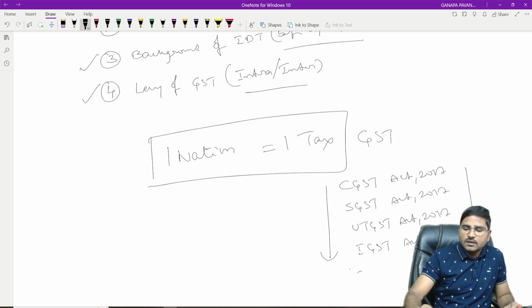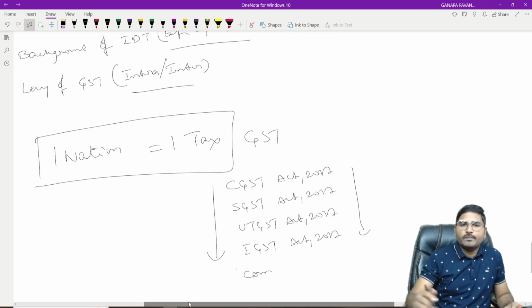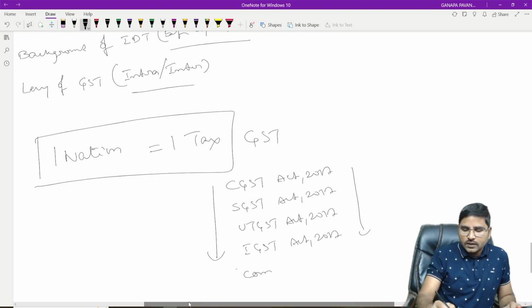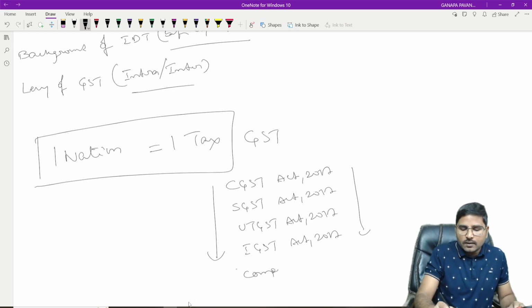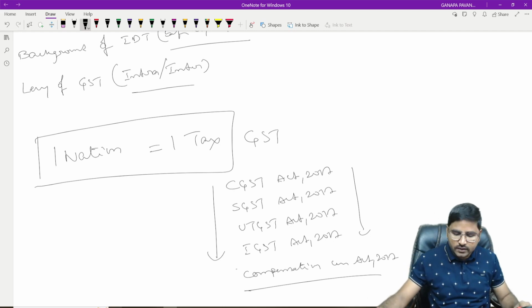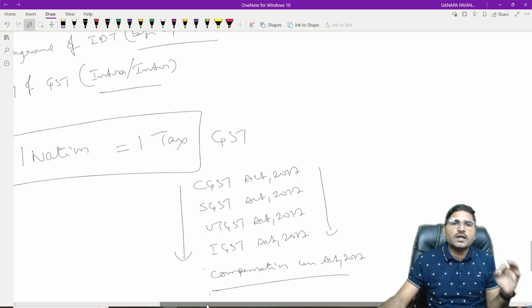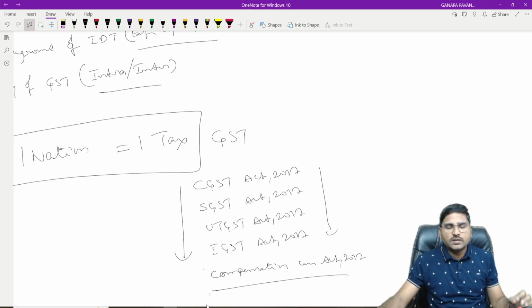And apart from that, there is another act which is called Compensation Cess Act. The basic background for introducing the Compensation Cess Act is that by introducing the GST, the state governments are losing revenue. Such loss is compensated by the central government. Sir, by introducing the GST, how is the state government losing the revenue?